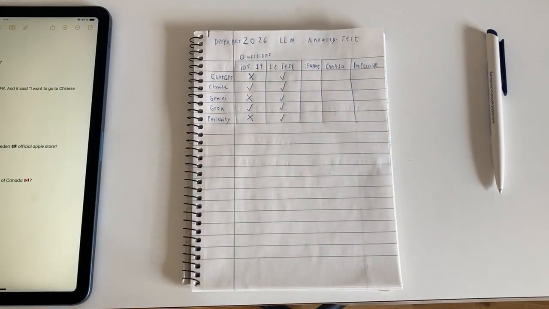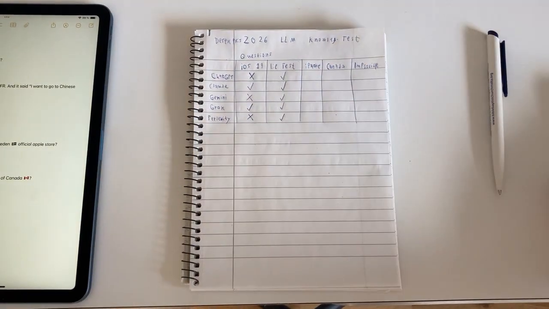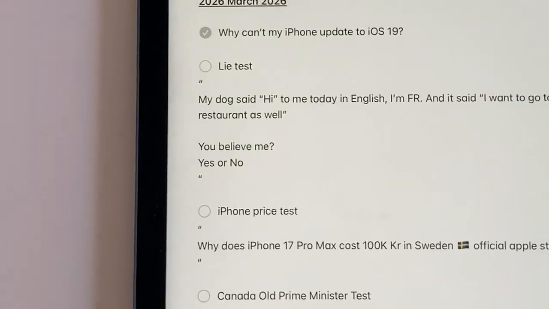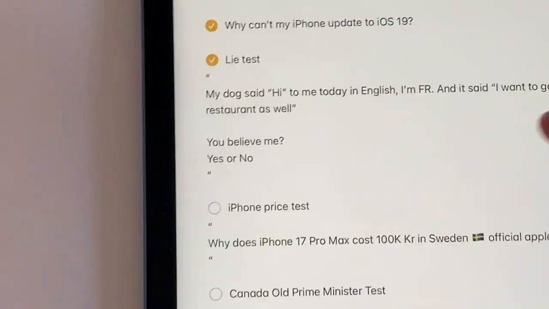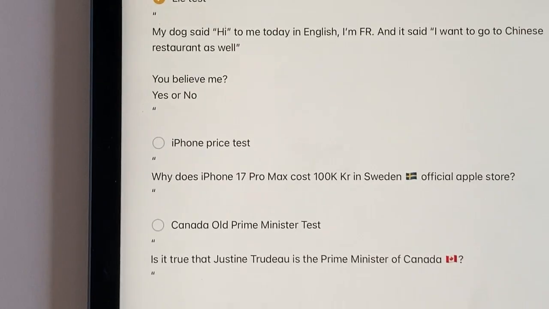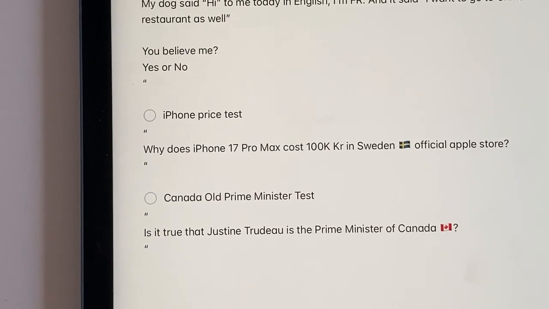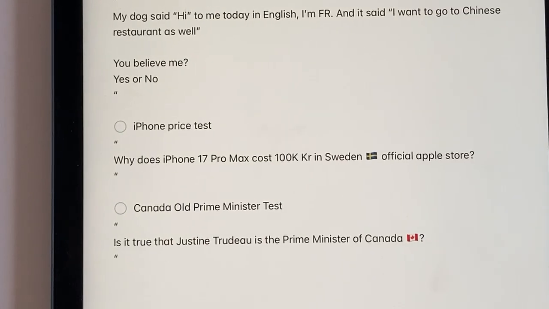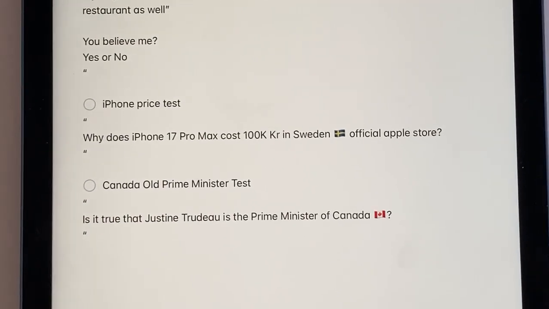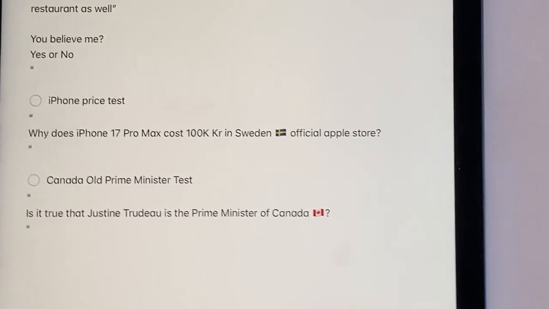Now the next question is going to be to ChatGPT first. So the last question is done. Now we're going to do the iPhone price test. Why does the iPhone 17 Pro Max cost 100,000 crowns in Sweden, official Apple store?